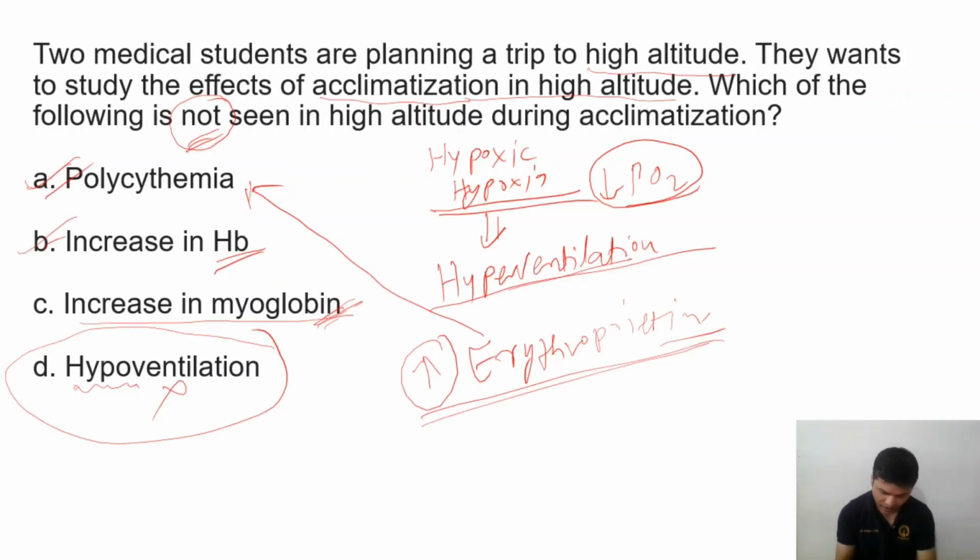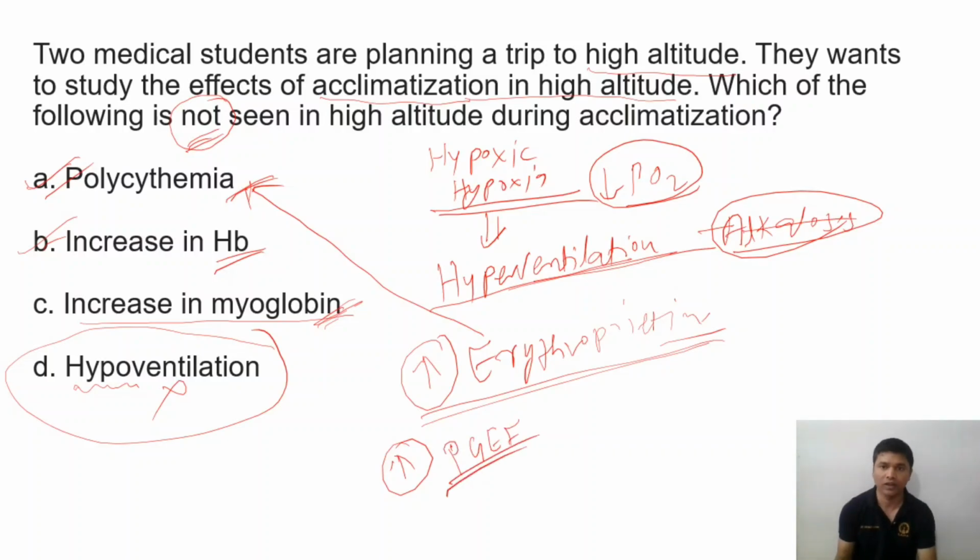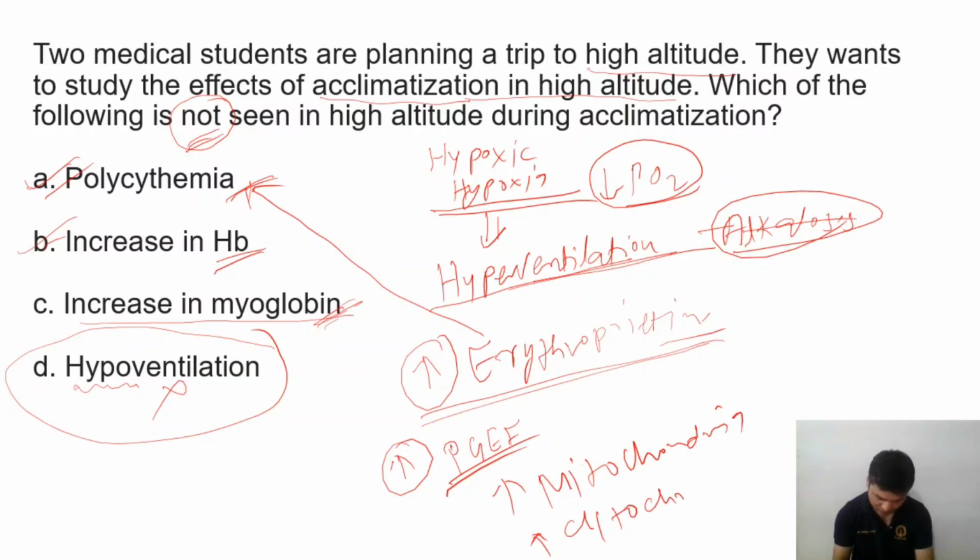Because of the hyperventilation, there will be alkalosis for some time. It will correct later on. Then because of that, there will be polycythemia, increased vascularization. The number of new capillaries will be increased. There will be an increase in mitochondria, increased cytochrome oxidase.